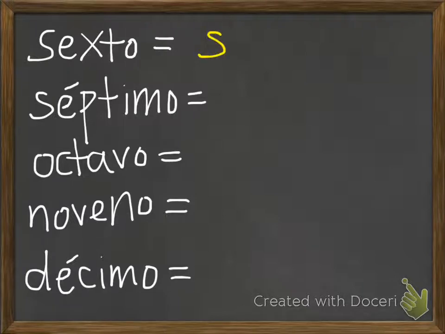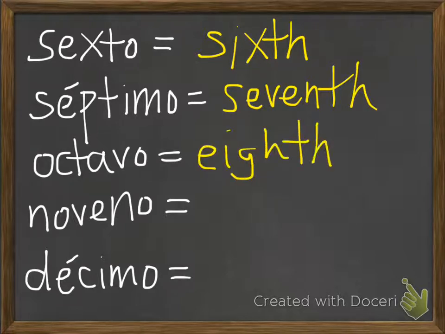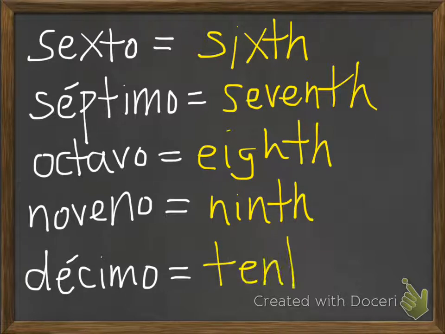Okay, we also have sexto, or sixth. Séptimo, seventh. Octavo, eighth. Noveno, ninth. And décimo, 10th. What you're going to notice on your note sheet is that you also have the feminine versions of these, and you'll see some extra ones too for primero and tercer. We'll talk about those in a little bit.